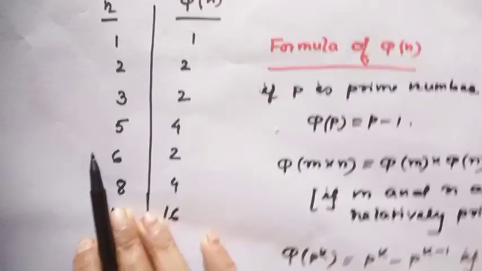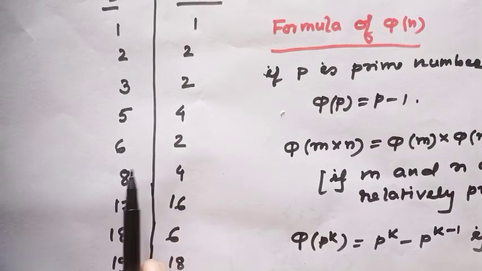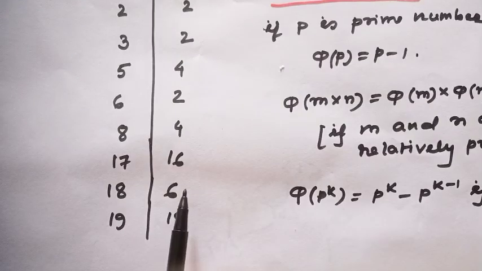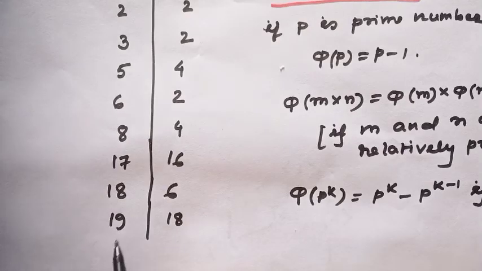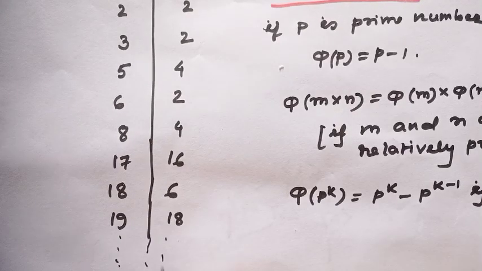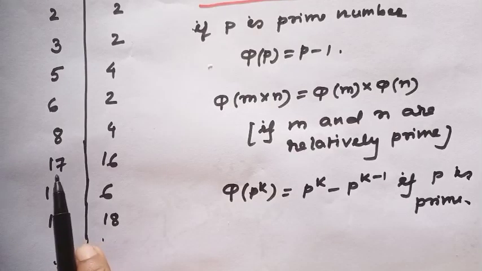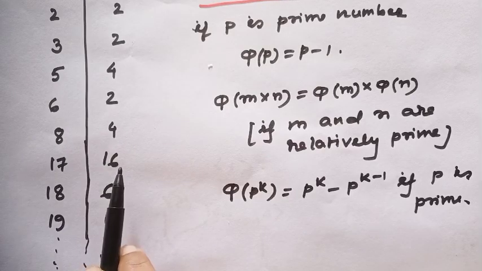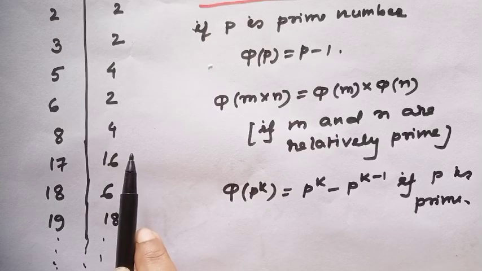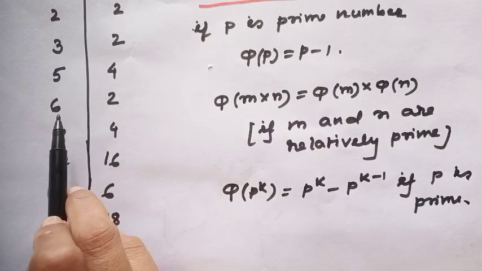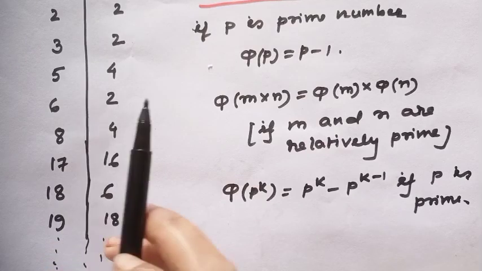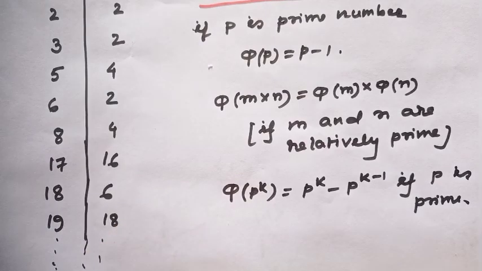For 5, phi n will be 4. For 6, phi n will be 2. For 8, phi n will be 4. For 17, phi n will be 16. For 18, phi n will be 6. And so on. That means in a group of order 17, there exist 16 generators. Similarly, in a group of order 6, there exist 2 generators which generate the whole group.